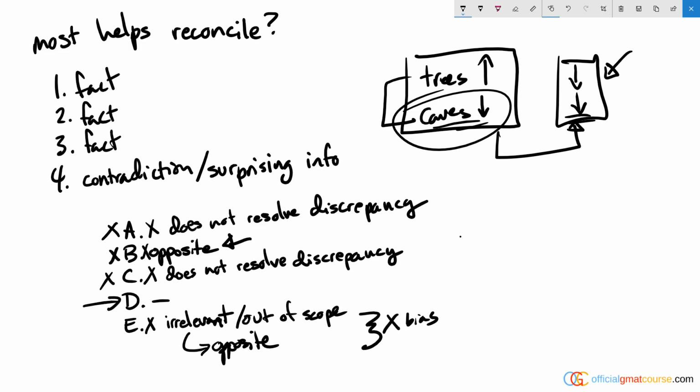Answer choice D, however, is our winner. Answer choice D says that trees draw on shallow groundwater, whereas water trapped in caves may have fallen as rainwater thousands of years before the caves formed. So we're comparing apples and oranges, and that's the reason for the discrepancy. These caves are using rainwater from thousands of years prior, and these trees are using current rainwater produced in that time period of 16,000 to 24,000. So because we're comparing apples and oranges, there's an expected discrepancy, and answer choice D explains that discrepancy.